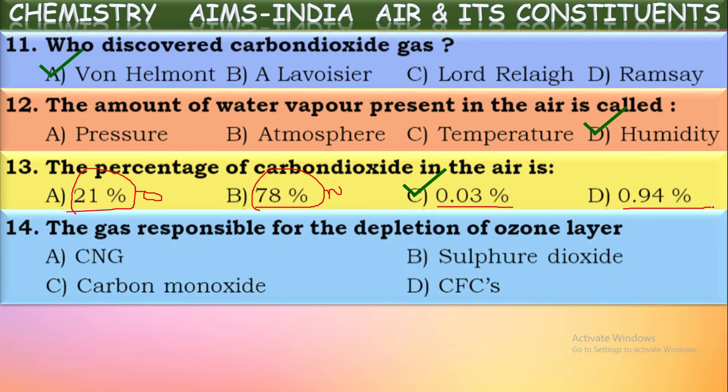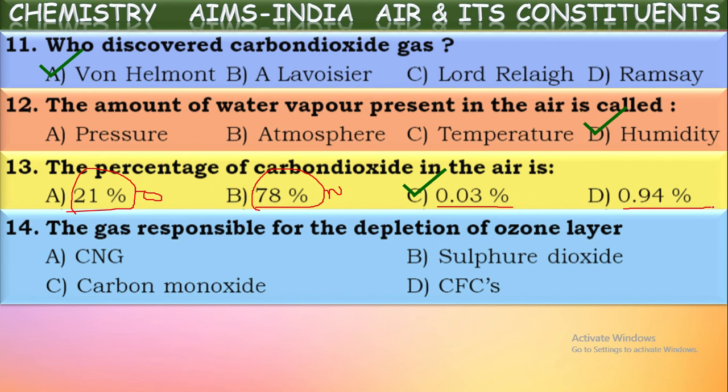The gas responsible for the depletion of the ozone layer. What is this ozone layer? Where is it existing? In the atmosphere, there are different layers. The layer which is nearest to the Earth's surface, where we are living, and where all these gases are present, is called the troposphere. In this troposphere, all the gases like oxygen, carbon dioxide, nitrogen exist, and hence living things are able to survive in the troposphere only.